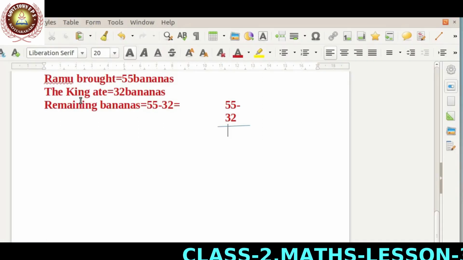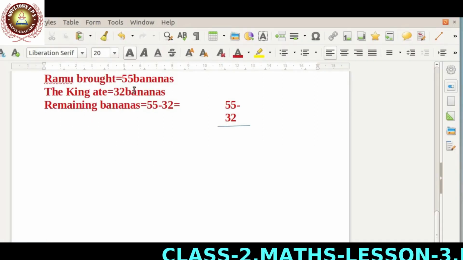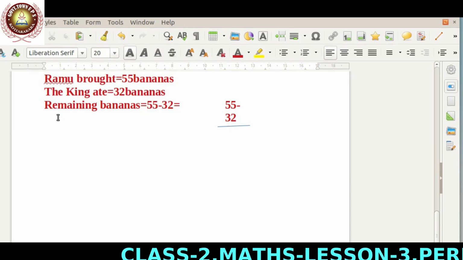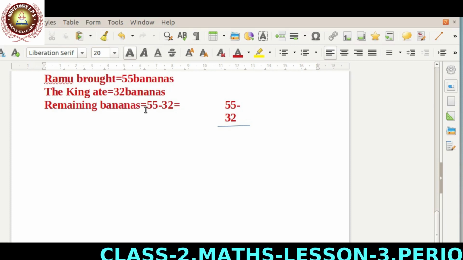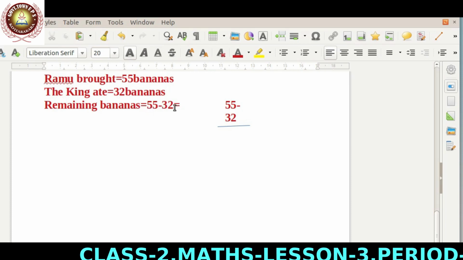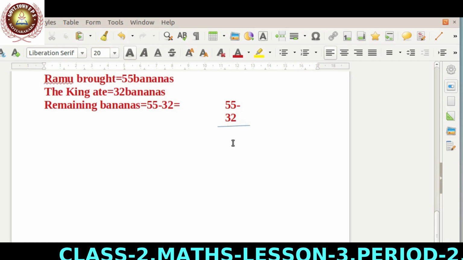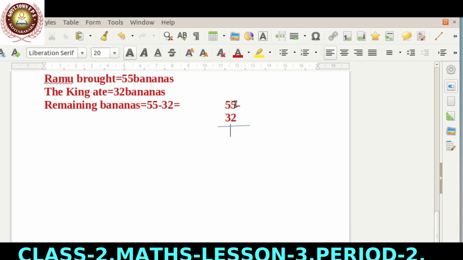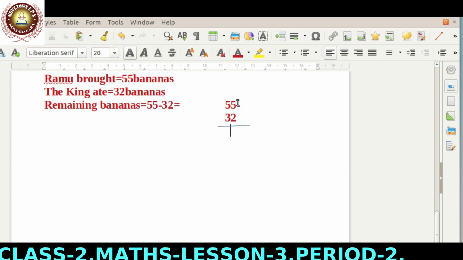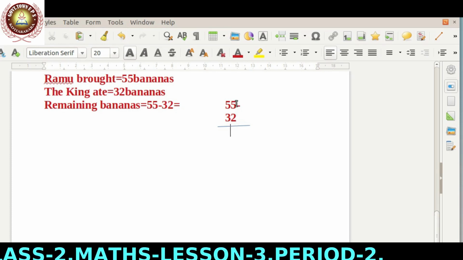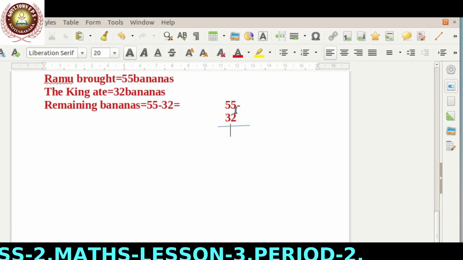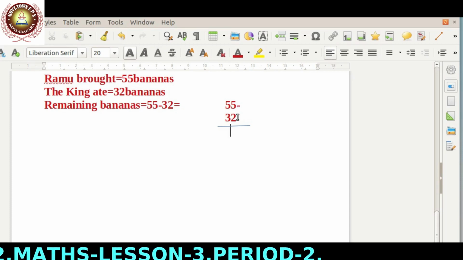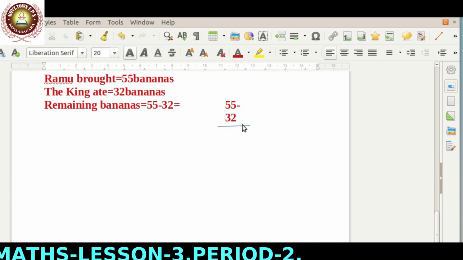Here I take Ramu brought 55 bananas. The king ate 32 bananas. How do we find the remaining bananas? That is 55 minus 32. First we start the subtraction from the one's place. That is, we subtract 2 from 5. To subtract 2 from 5, how much do we add?